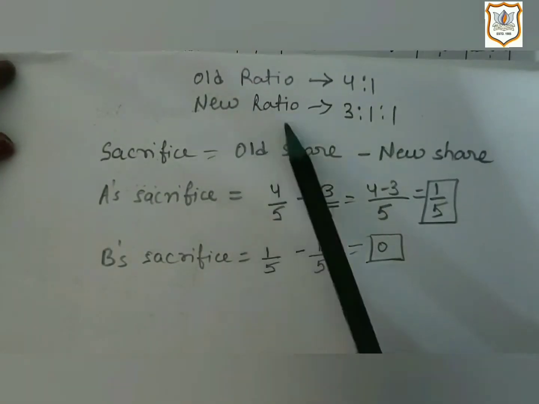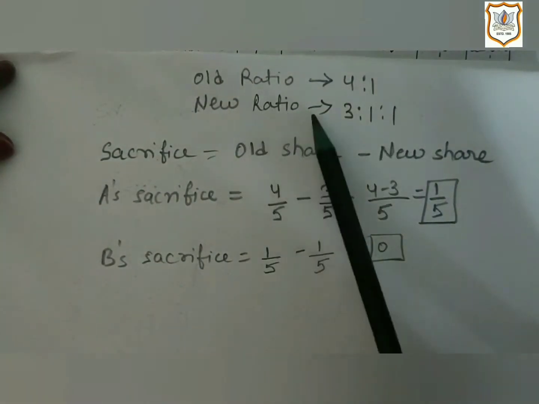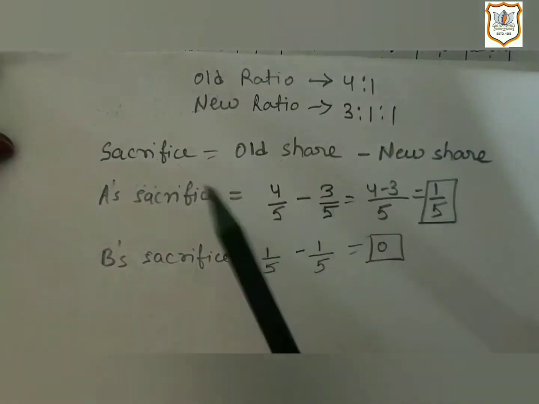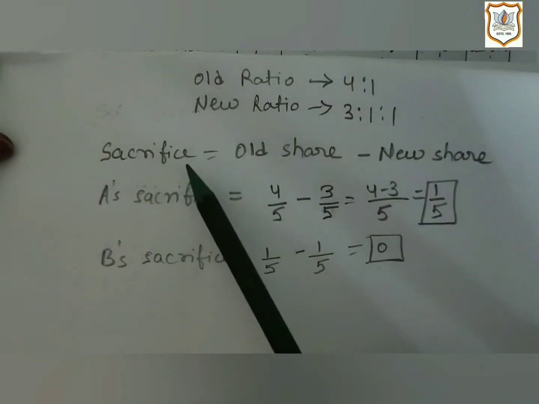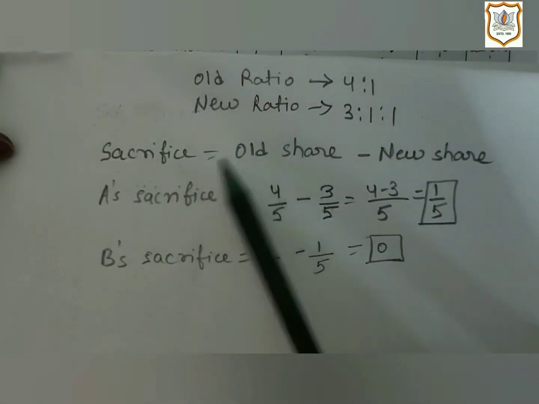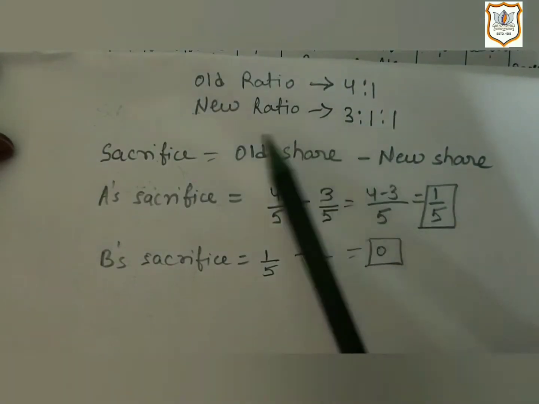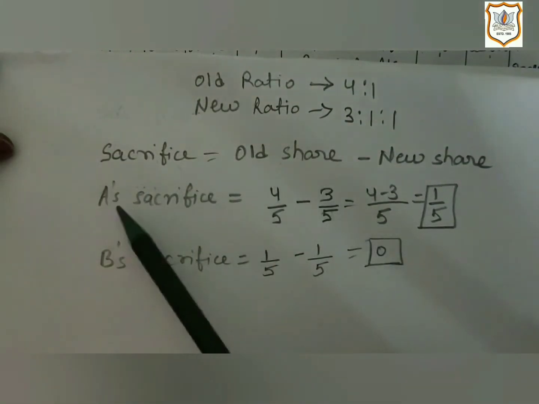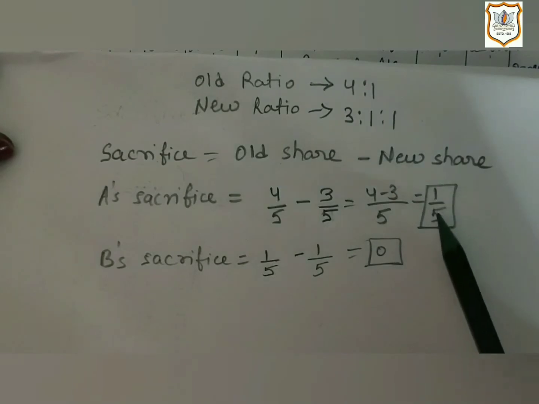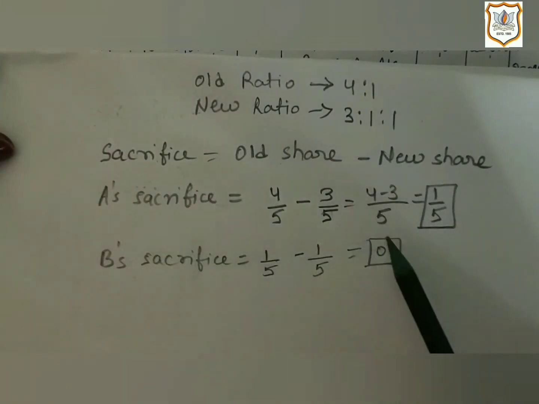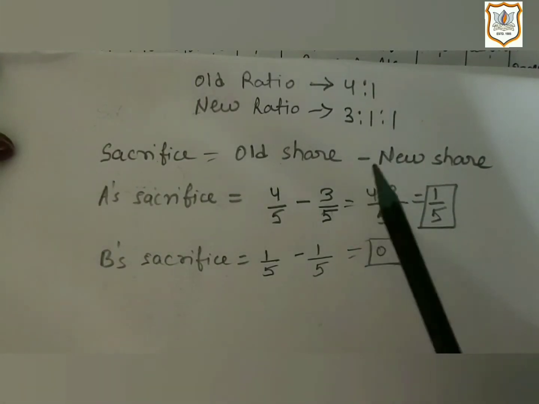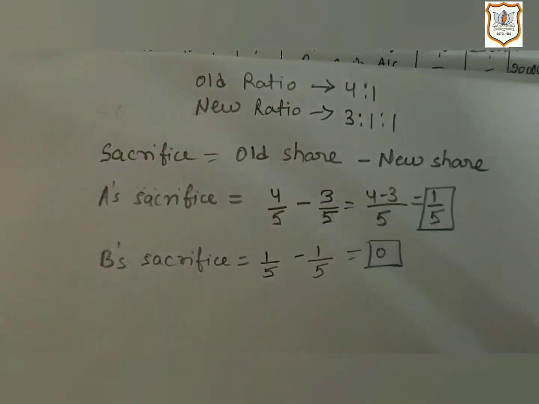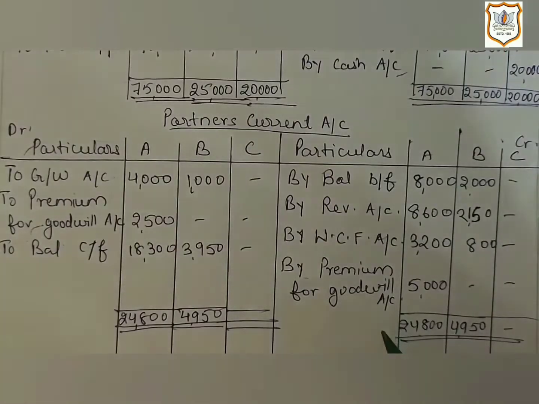Here the old ratio is 4:1 and the new ratio is 3:1:1. As we know the formula of sacrifice ratio, that is old share minus new share. According to this calculation, A's sacrifice is 1/5 and B's sacrifice is nil. That means only partner A is sacrificing. So premium for goodwill will be given to partner A only, as he is the only one sacrificing.